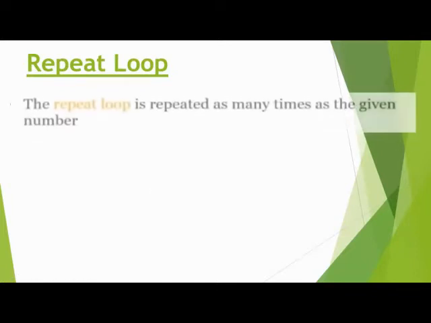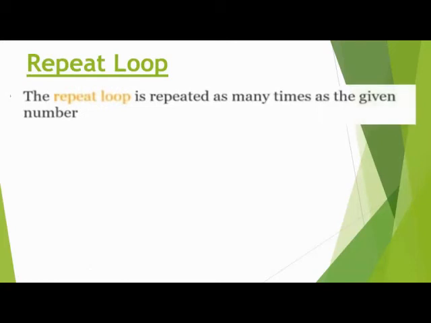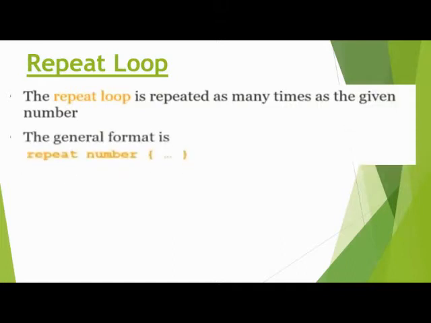So the repeat loop is repeated as many times as the given number. The general format is repeat number, then put curly brackets, and in the curly brackets we type the action we perform. For the repeat number, we type how many times this action is repeated.